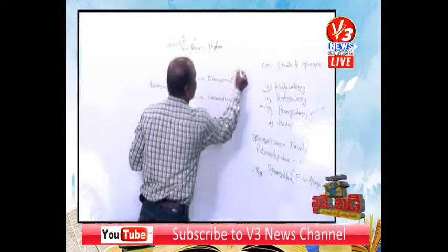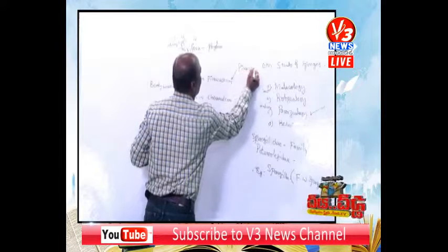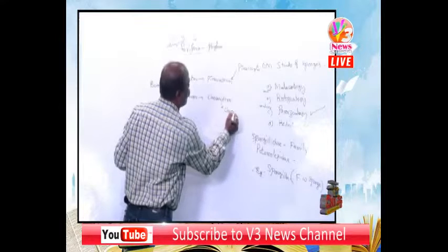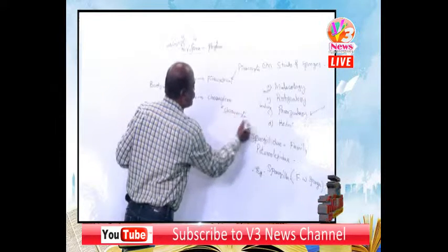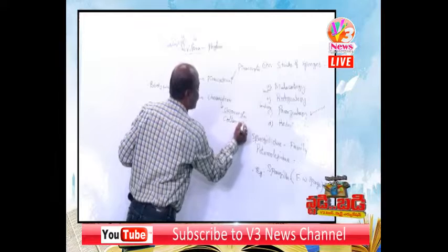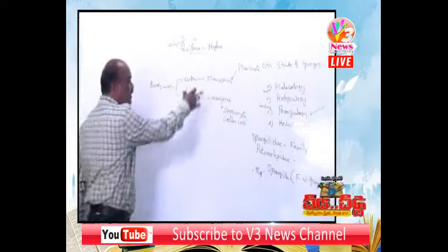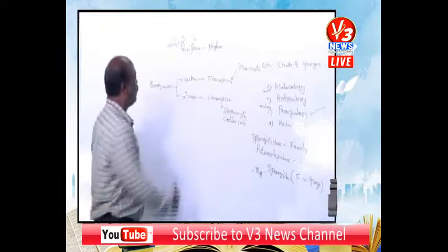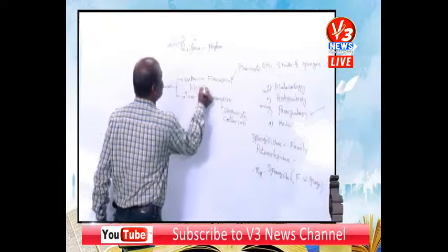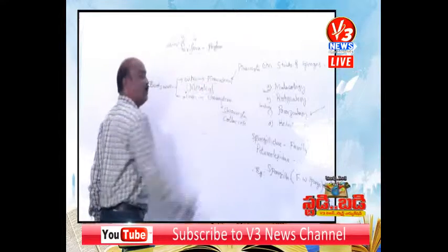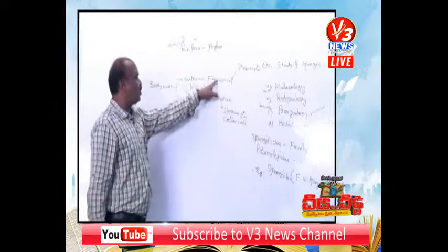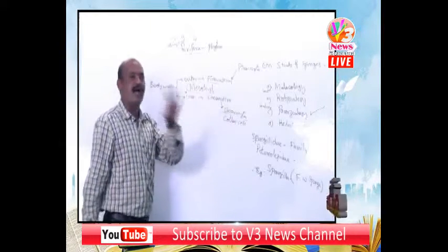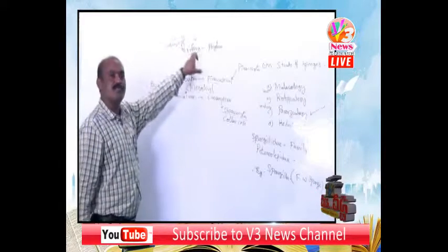The pinacoderm is formed by pinacocytes. The coenoderm is formed by coenocytes. Coenocytes are otherwise called collar cells. Between these 2 layers, a gelatinous matrix is there, that is mesohyl. That is the body wall of a sponge.